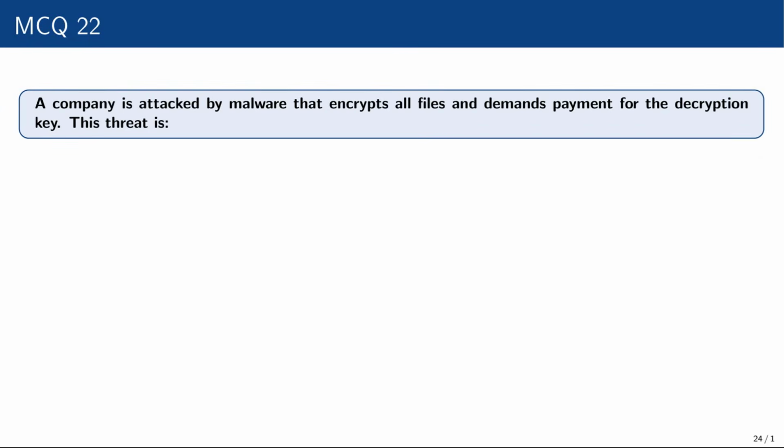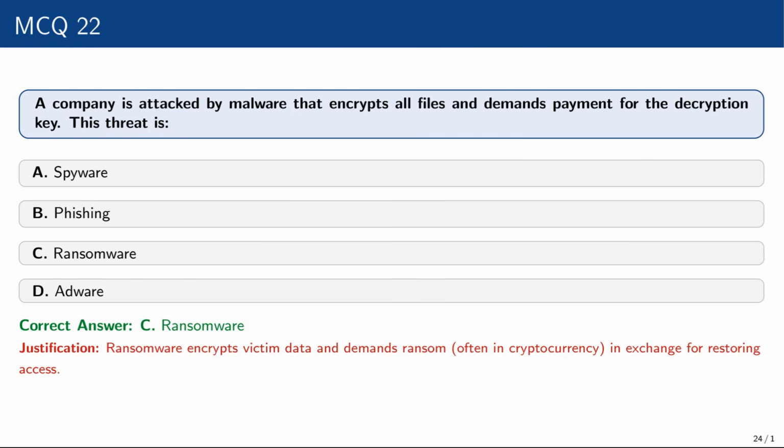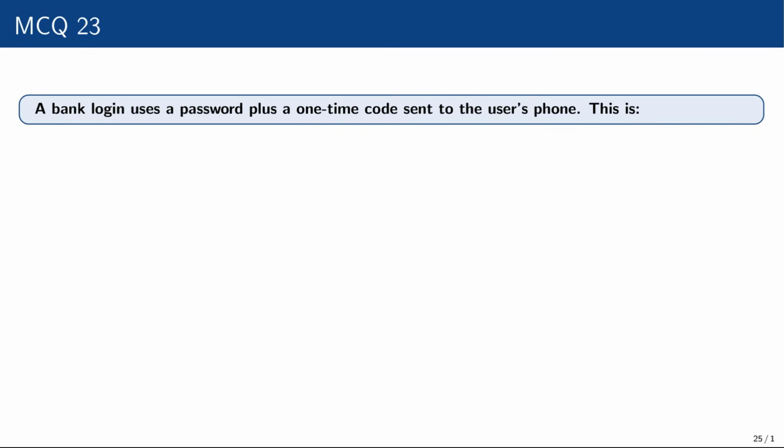Question number 22. A company is attacked by malware that encrypts all files and demands payment for the decryption key. This threat is spyware, phishing, ransomware, or adware. The correct option is ransomware, because ransomware encrypts victim data and demands ransom, often in cryptocurrency, in exchange for restoring access.